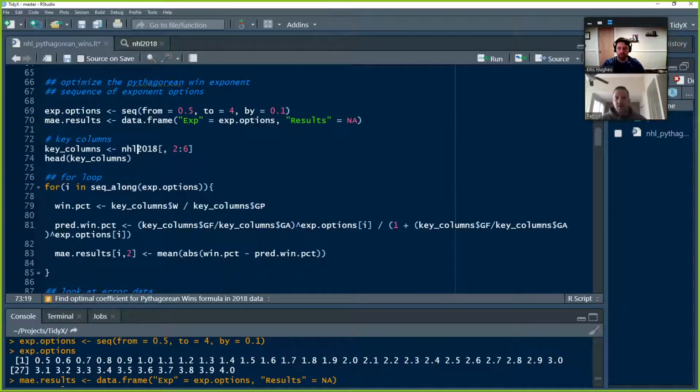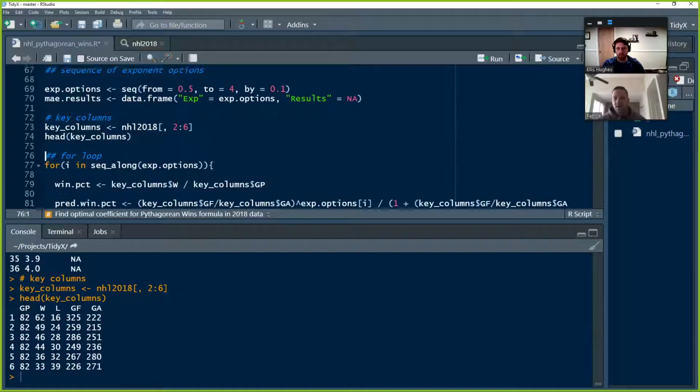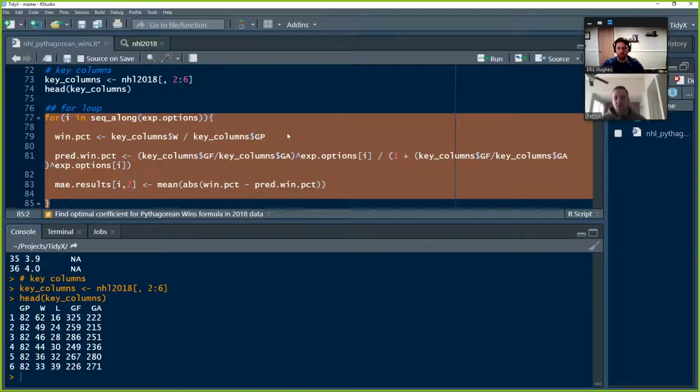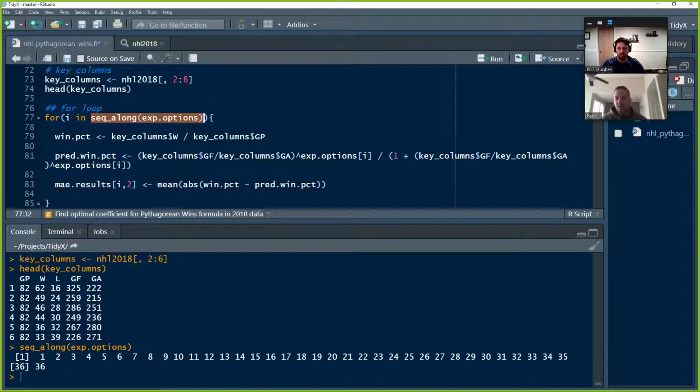And then I get the key columns out of our 2018 data set, which are wins, games played, wins, loss, goals for, goals against. And I create the for loop. So this is going to do the heavy lifting for us. The way that this works is I say for i, which is going to be the exponent. We could have used any letter we want here. But for i in the sequence of the exponent options, which is the index for all the values. Yes, it's going to go through each of the values within that exponent option, sequencing along those, so it's going to sequence through 36 times.